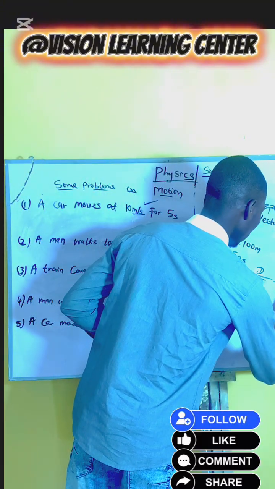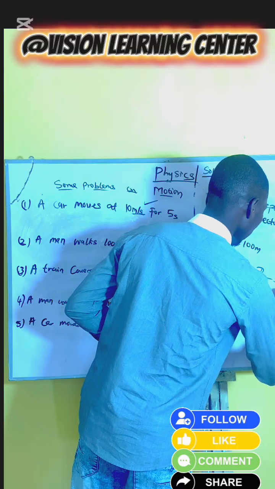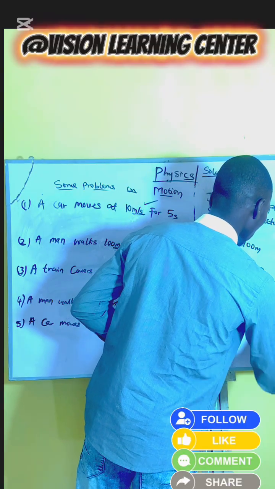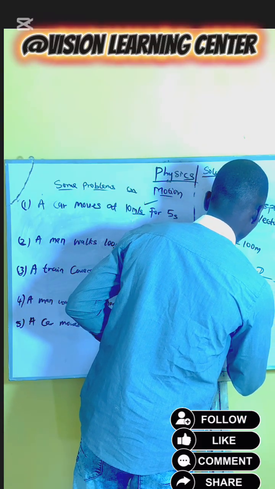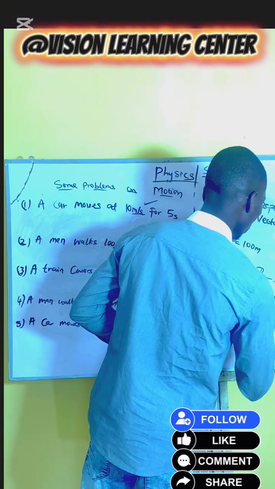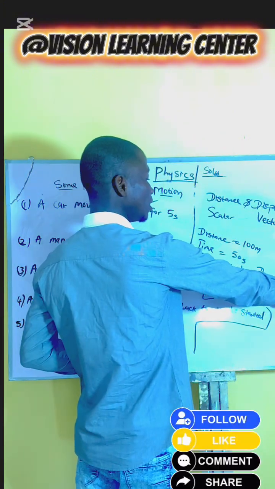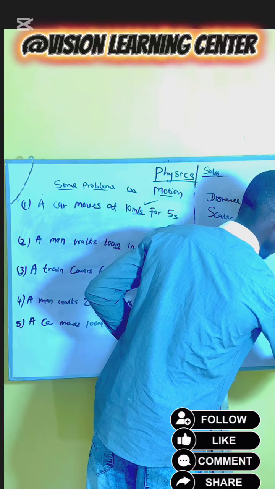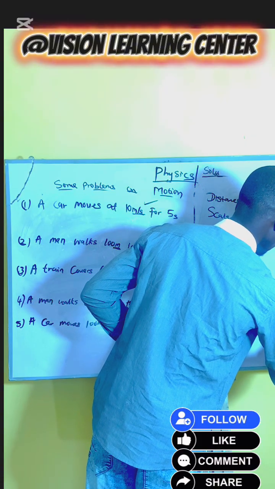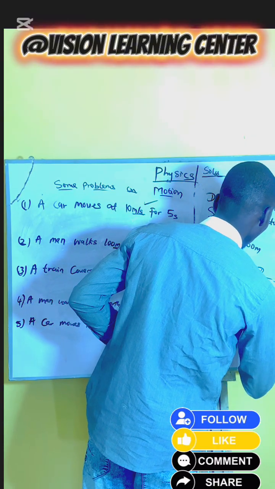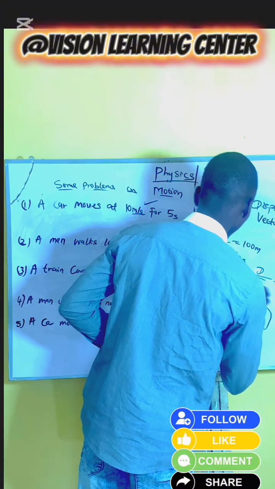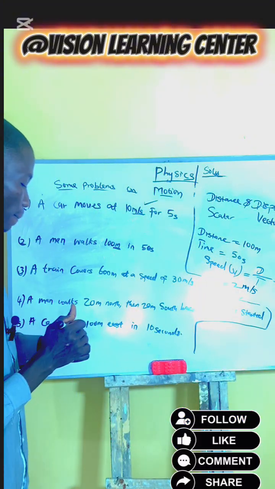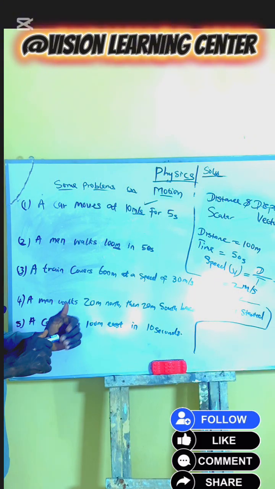So if we divide, we have 2. So for us to know the unit, this is the same thing as meter per second, because the seconds cancel out and we have meter per second. So our answer is 2 meters per second.